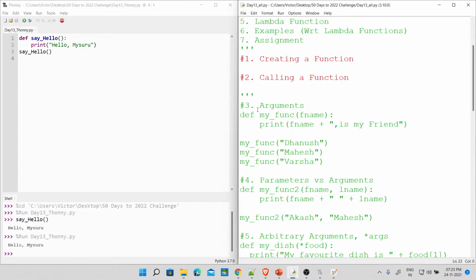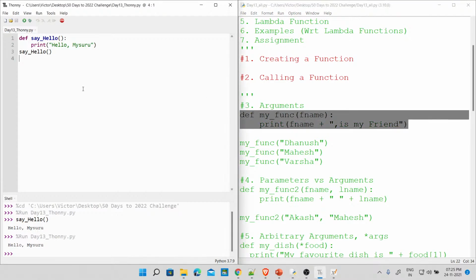So the first one is done, and then what we did in the second one is I will now copy paste, since you got the concept, right? So I will now copy paste this. Okay. So I want to say somebody is my friend. So what I will do, new tab there, fine, I'll paste this. Fine. So function, I'm taking first name as an argument. Yes. Fine. So I will now say first name is my friend.